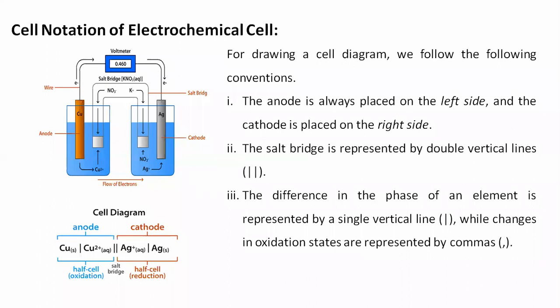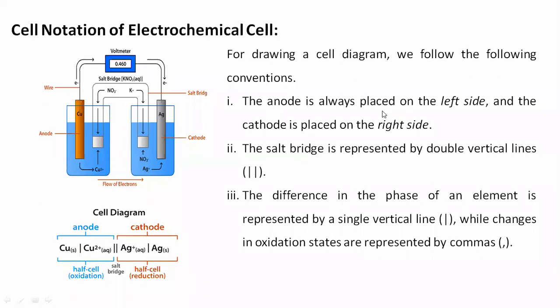Now, what will be the ideal design pattern for the electrochemical cell? How is it designed, and what are the components of the electrochemical cell? Now, for drawing the cell diagram, we follow some conventions or rules to draw the cell diagram of this electrochemical cell.